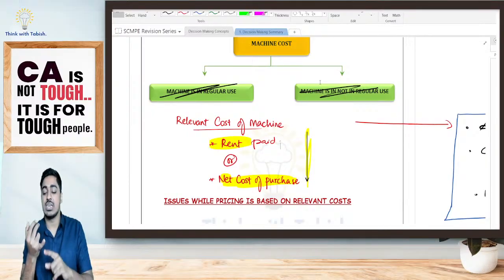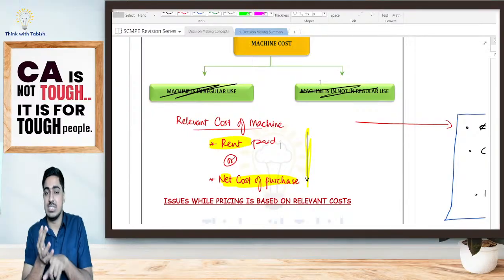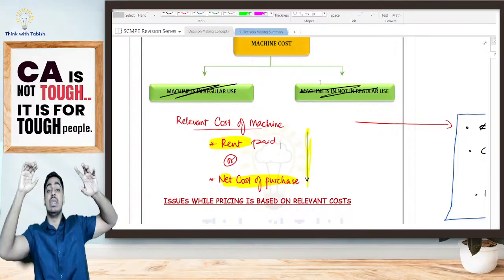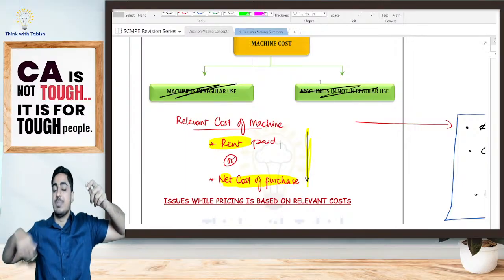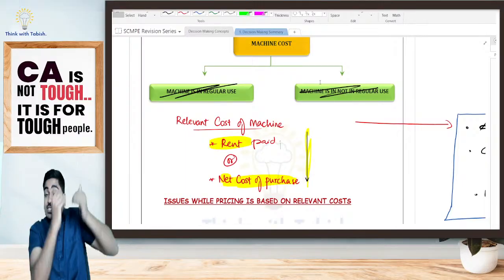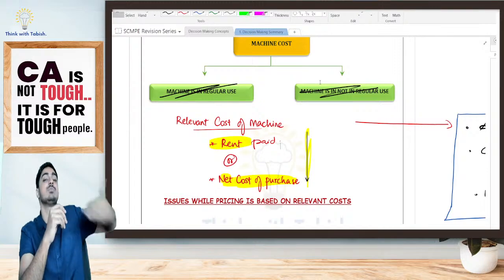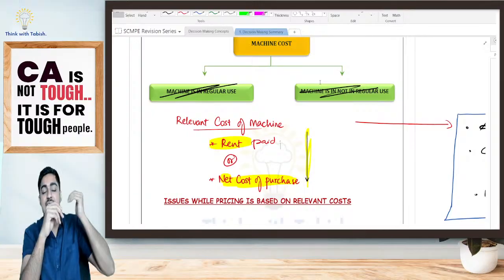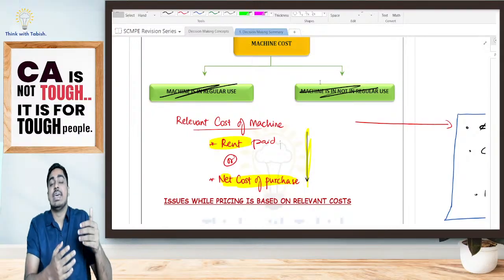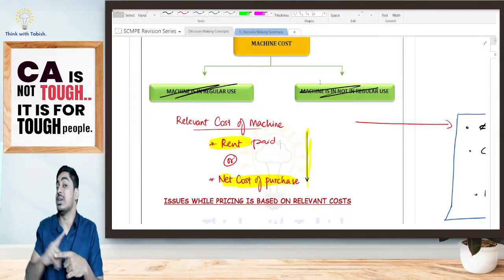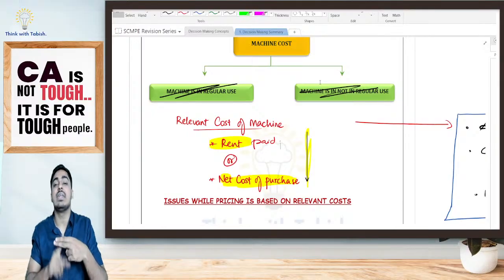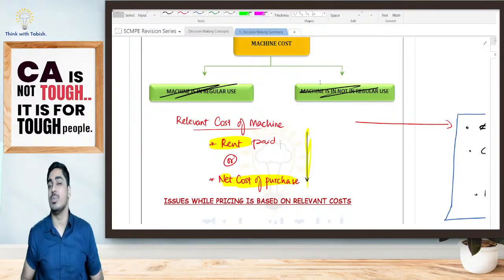Now, relevant cost in the case of material, labor, overheads as well as machines. In case of material, if material is not in stock, I will purchase, so my purchase cost is relevant. If material is in stock and it is regularly used, that means I have to replace it, so my replacement cost is relevant. If material is in stock and it is not regularly used, I would have sold it as scrap, so my realizable value or benefit from alternate use, whichever is higher, is going to be relevant.